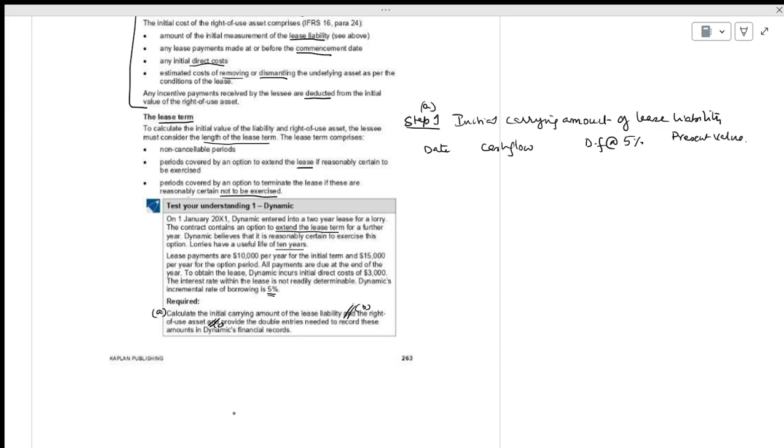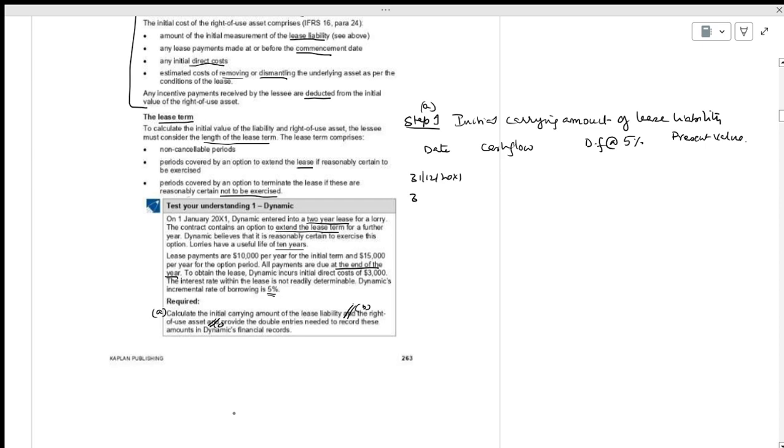This is at the end of the year. They have mentioned very clearly that all payments are due at the end of the year. And if they extend it, then it will be 15,000. Lease payments are 10,000 per year for the initial term, and 15,000 per year for the option period. What is the option period? After 2 years. They agreed for 2 years initially.